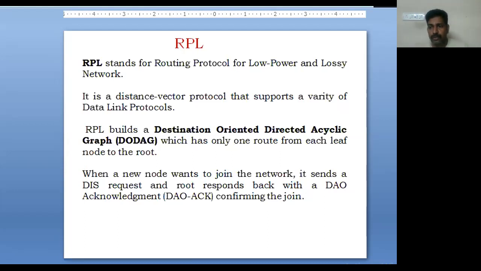When a new node wants to join the network, it sends a request and the root responds back with an acknowledgement confirming that it can join the network. So based on the minimum distance from the sender to receiver, the information is passed, to reach from sender to receiver with the minimum distance.